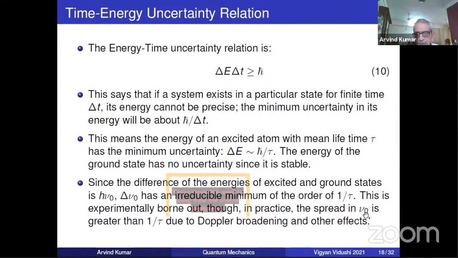I have not derived it, I have just given you the principle. But if you want to arrive at the delta E, delta T uncertainty principle, you can reverse these arguments. You can just reverse the arguments and you will get this. I started with this relation as given and then showed that it is what we see experimentally. So it's one and the same thing. You argue it in any way you like.